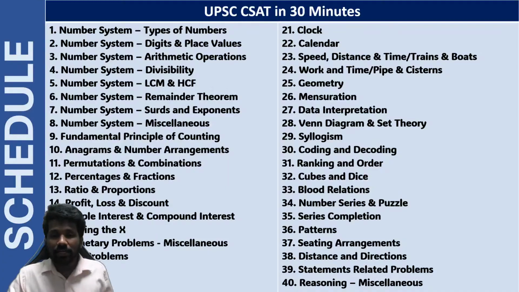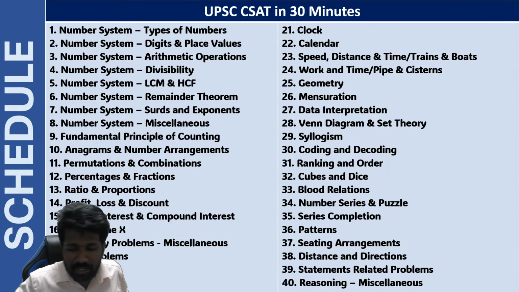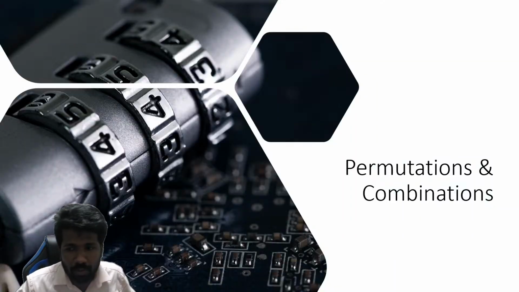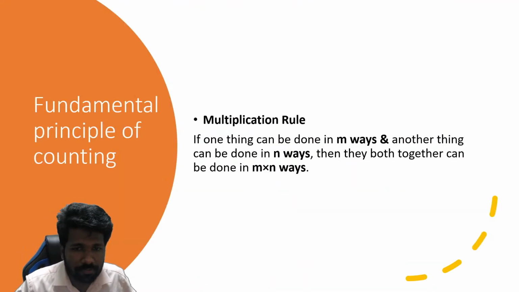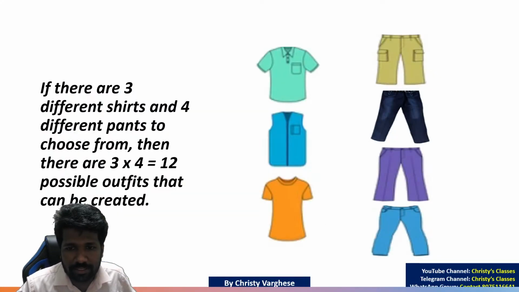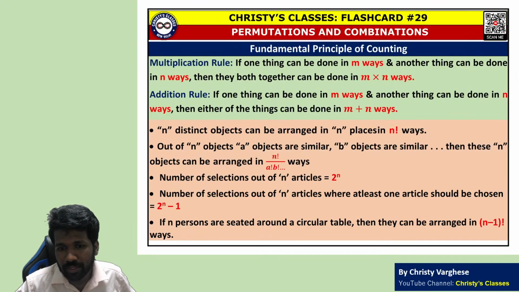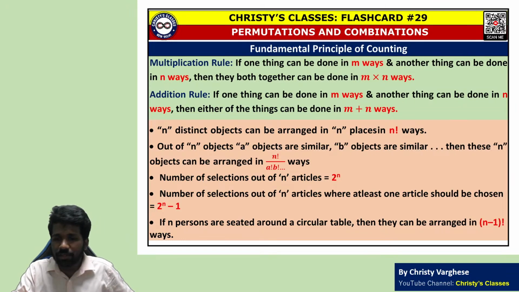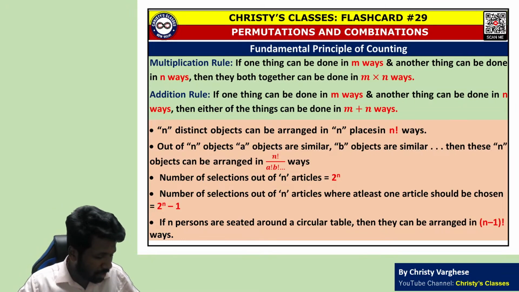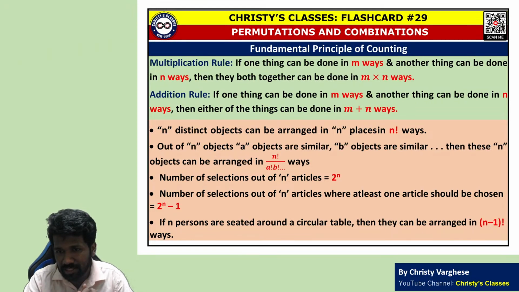Okay, so let us start. Today's topic is anagrams and number rearrangement. So last class we discussed the fundamental principle of counting. I hope all of you remember what the fundamental principle of counting is. We discussed this example, shirt and pant. 3 shirts and 4 pants means 3 into 4, 12 combinations are possible. So this basic idea is needed in today's chapter also. Fundamental principle of counting is the base of all permutation combination questions.